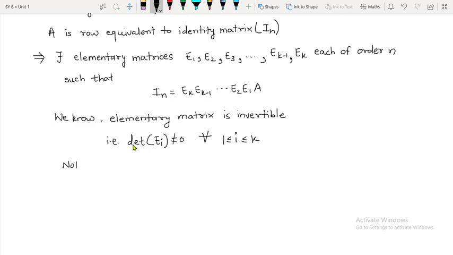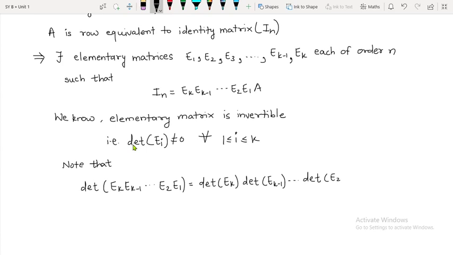Now note that the determinant of this product, Ek, Ek minus 1, and so on, E2, E1, is equal to the determinant of Ek, times the determinant of Ek minus 1, and so on, the determinant of E2, the determinant of E1, which is what? Non-zero. Now which property of determinant have we used?